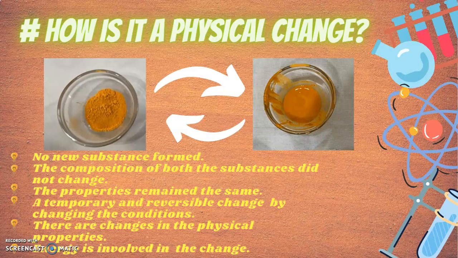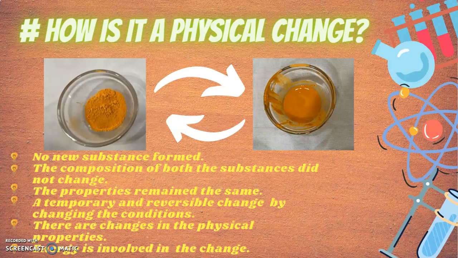As we saw in the activity, the sandalwood powder when converted into a paste is a change, and this change can be again transformed into its initial form by changing the conditions. This means that the paste can be again converted into its powdery form by drying it under the sun or by providing it with heat. Here we are changing the conditions by providing the paste with heat.